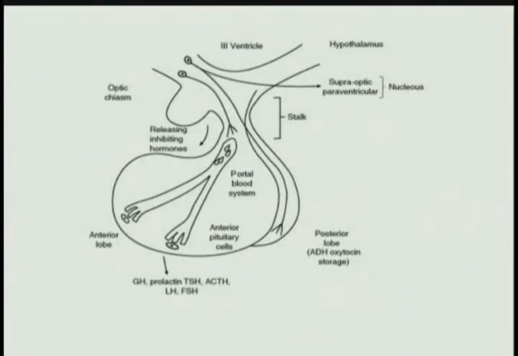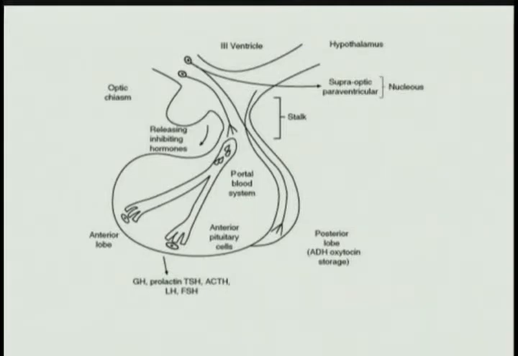I want you to look at this anatomically. Look at how close it is to the optic chiasm here. This is the optic chiasm, and the hypothalamus is close to it. Now, the hypothalamus is what produces the hormones in the posterior pituitary. The posterior pituitary does not produce any hormones itself.